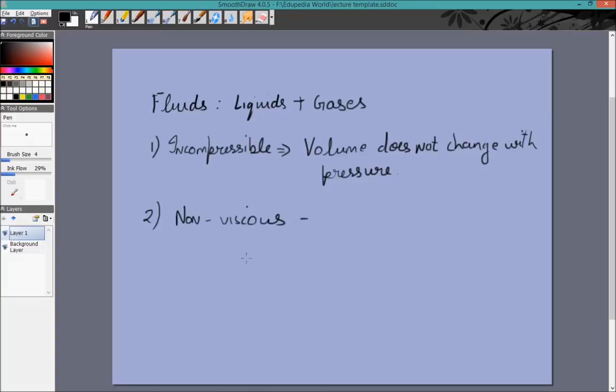Before knowing what non-viscous means, we need to know what viscosity means. Viscosity is the analog of friction in fluids. Whenever two solid objects rub against each other, the force of drag is called friction. Whenever a solid rubs against a liquid, or whenever two liquids rub against each other, the same force of drag is renamed viscosity. And when we assume fluids to be non-viscous, that means there is no frictional force within them.